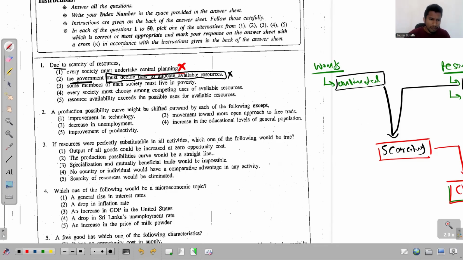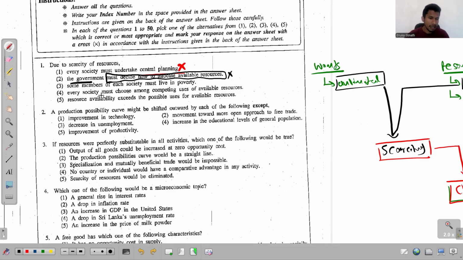The third one says, due to scarcity of resources, some members of each society must live in poverty. See, poverty is one thing, scarcity is something else, and these two are not connected to each other. There's no relationship or connection between scarcity and poverty.